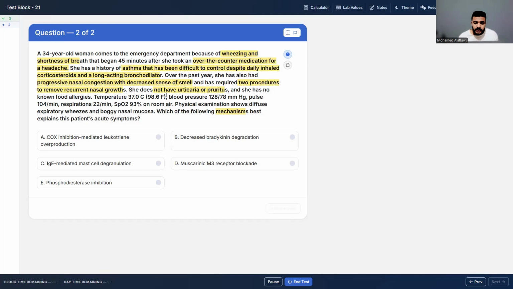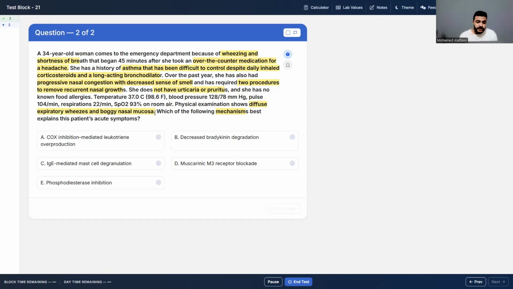Temperature is 37, blood pressure is 128 over 78, pulse is 104, respirations are 22, and oxygen saturation is 93% on room air. Physical examination shows diffuse expiratory wheezes and pale nasal mucosa. Which of the following mechanisms best explains this patient's acute symptoms? Now let's read the choices together to figure out the right one for our case.